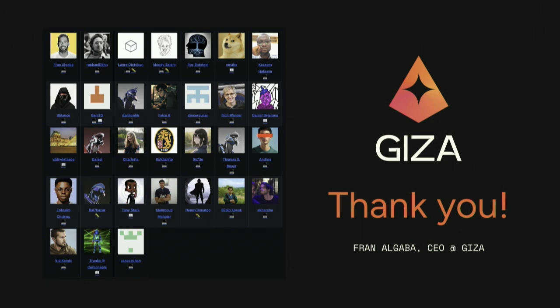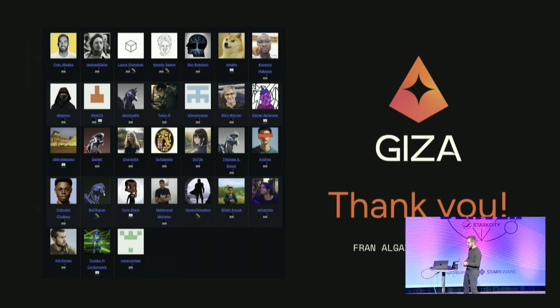And this wouldn't have been possible without all the people that are building with us. We have more than 30 contributors. We would like to thank each of them, because without their contributions, their participation, building use cases, and hackathon prizes, Orion wouldn't be the most used ZKML framework in the whole ecosystem. So this is something super important for us, that the whole community appreciates the framework and contributes back to it. And thanks to that, the product is what it is now.